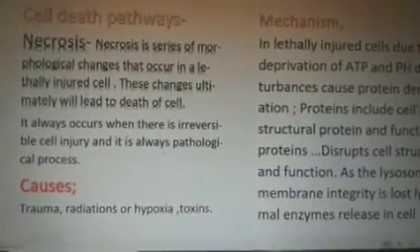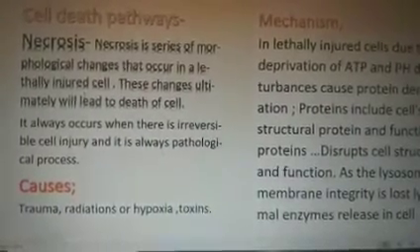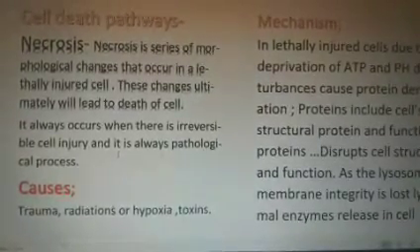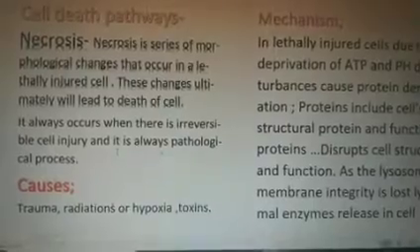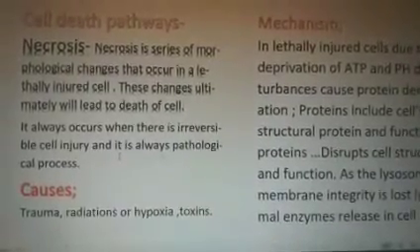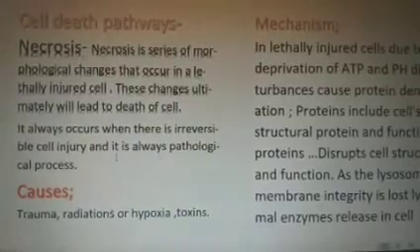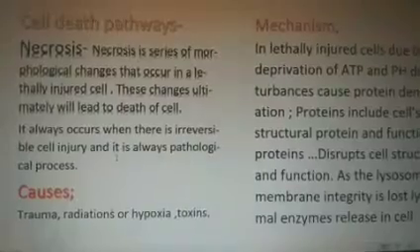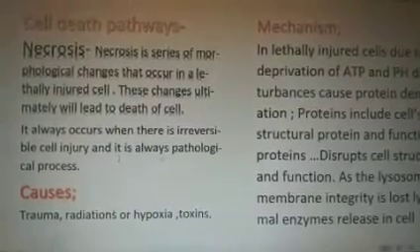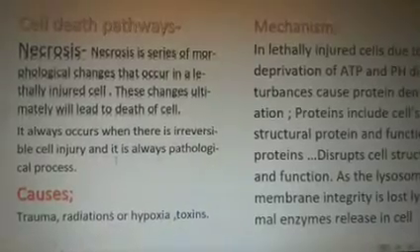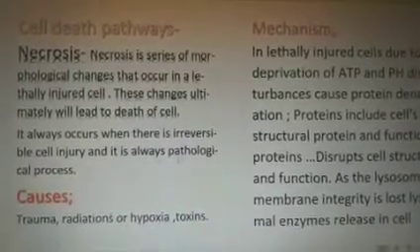Now, necrosis is always pathological. We will see the other process when we discuss apoptosis, and apoptosis could be physiological or pathological. Okay, but necrosis is always a pathological process. It's very important to remember.